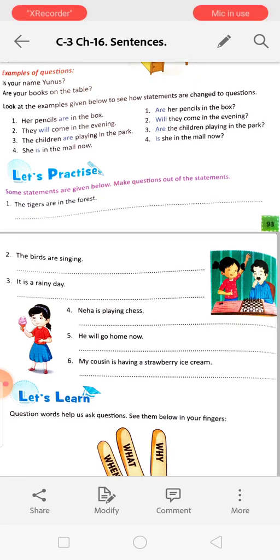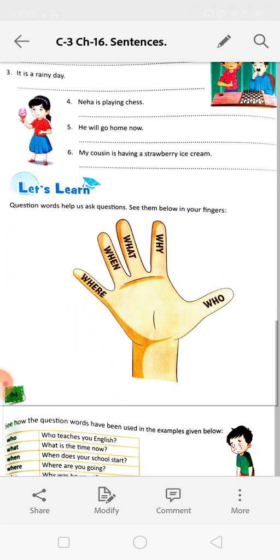Next, some statements are given below. Make questions out of the statements. You have to make questions. The tigers are in the forest. So we can write, are the tigers in the forest? And we have to put the question mark over there. Number 2, the birds are singing. Are the birds singing? Then we have to put the question mark.